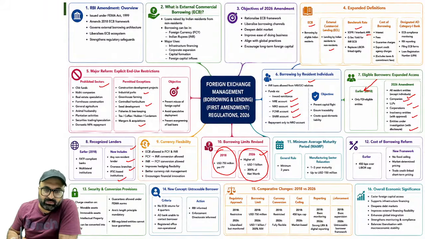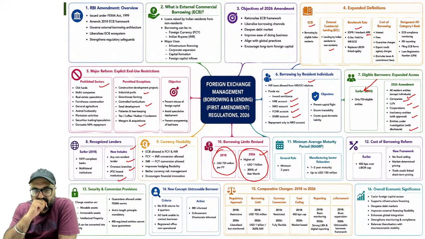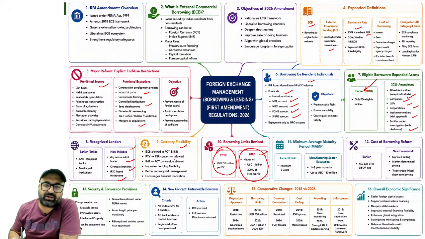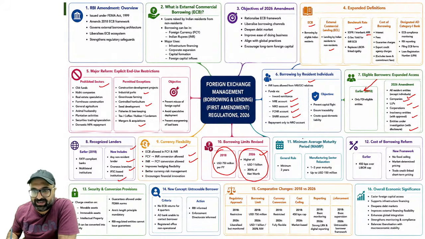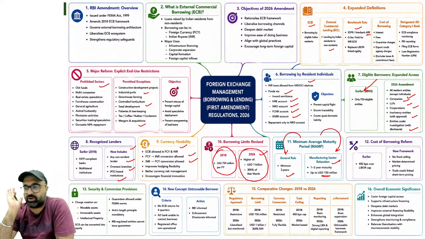ECB is allowed in currency conversion. If I talk about currency conversions, a foreign currency can be converted into INR, and INR can be converted into foreign currency at the time of external commercial borrowing. Minimum average maturity period: the general rule is a minimum of 3 years, but now in the manufacturing sector there is a relaxation. A loan of 1 to 3 years of maturity can also be borrowed, up to $150 million, for a time period of 1 to 3 years.